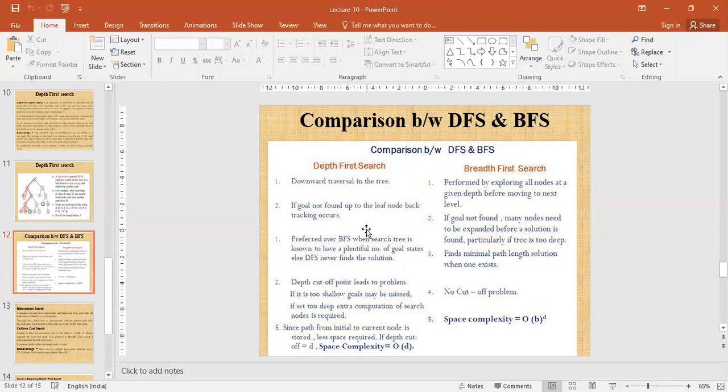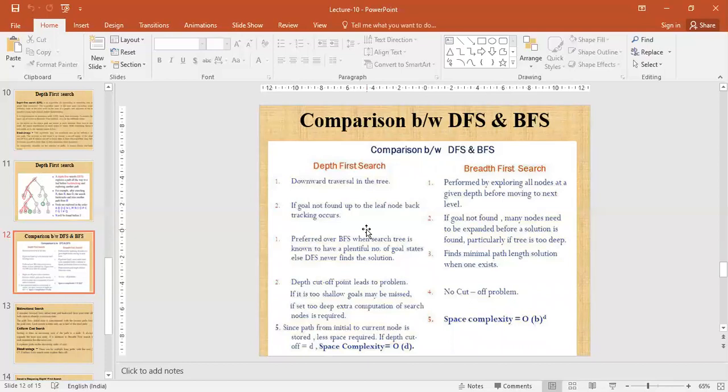If goal not found, many nodes need to be expanded before a solution is found, particularly if the tree is too deep. DFS is preferred over BFS when such a tree is known to have a plentiful number of goal states, else DFS may never find the solution. BFS finds a minimal path length solution when one exists.